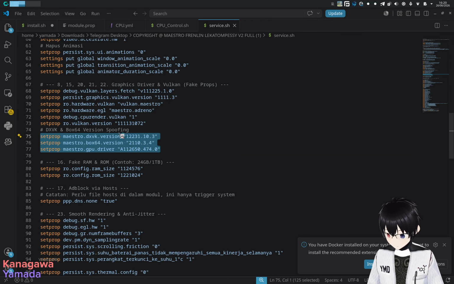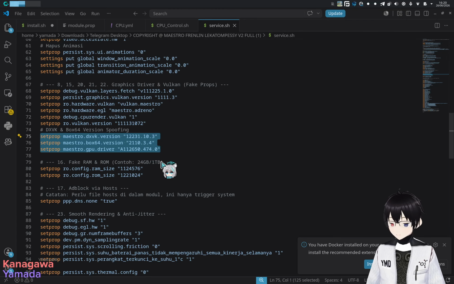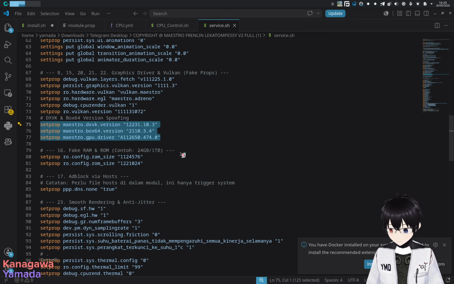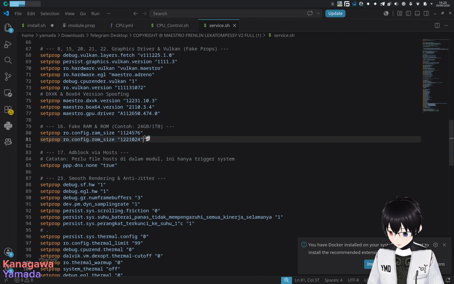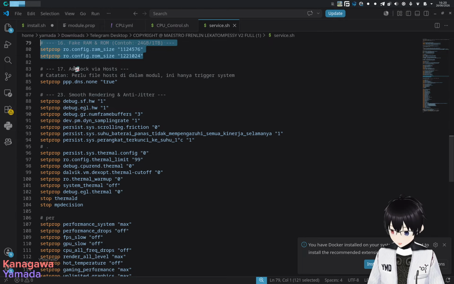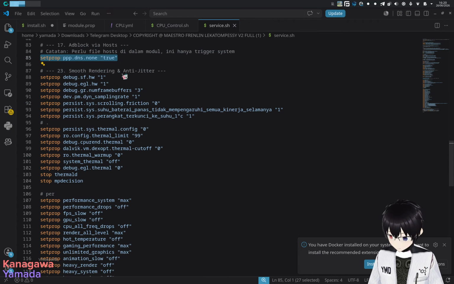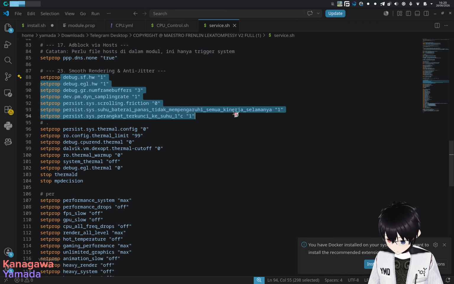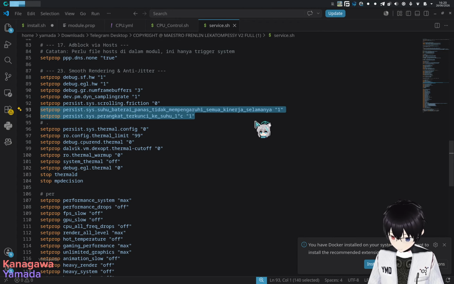And this one, the XVK box and GPU driver, I assume this one is for Wine or Winlator. If you play Windows games on your phone, maybe this one is useful. Maybe, I don't know. RAM size, ROM size, this one is useless. Trust me, it's useless. Then add block via host. What is this? Nah. Yeah, and whatever is this. This is absolutely garbage. Absolutely garbage.